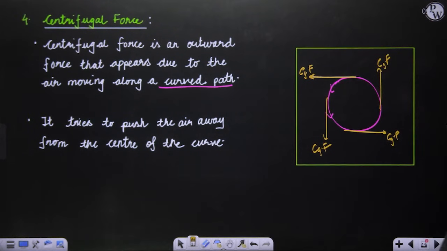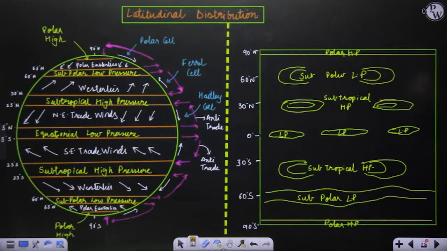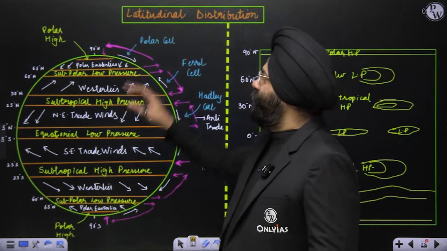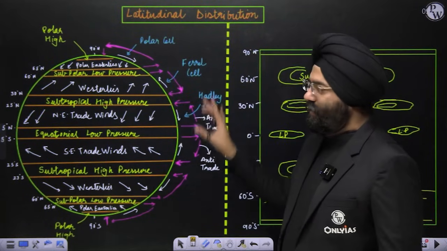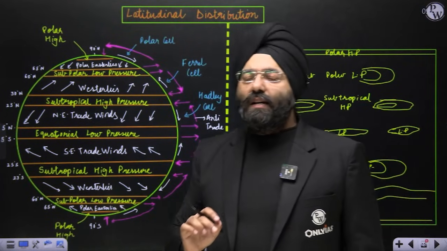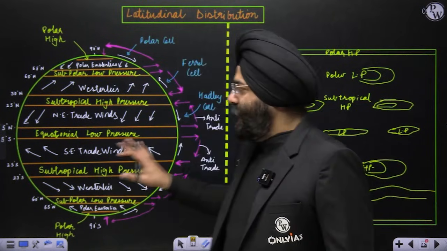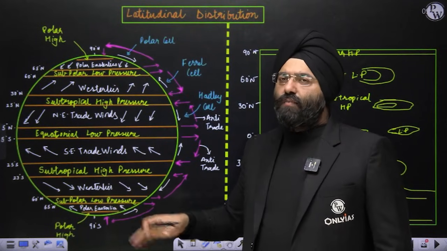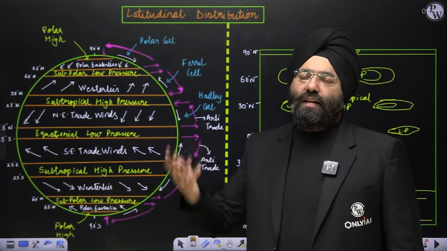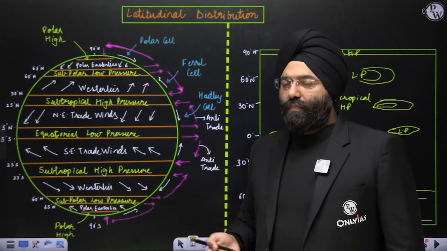Centrifugal force, right? Okay. Now comes the next very, very important integral part. This is again the latitudinal distribution, or the pressure belt systems. Now I'll just explain one thing very clearly. This is the diagram which you generally see in most of the books, and most of the books you have been studying since, I think, class 6, and even before.